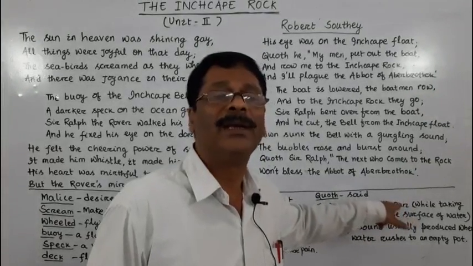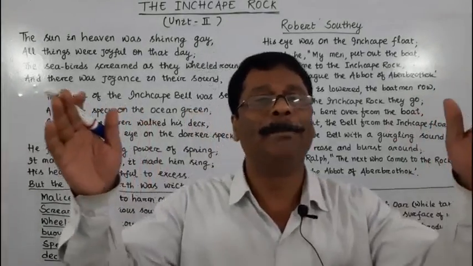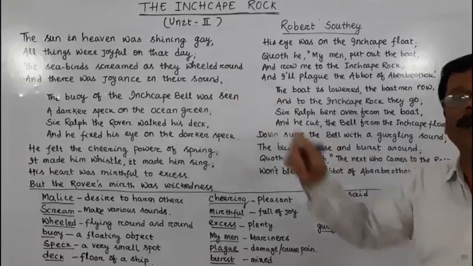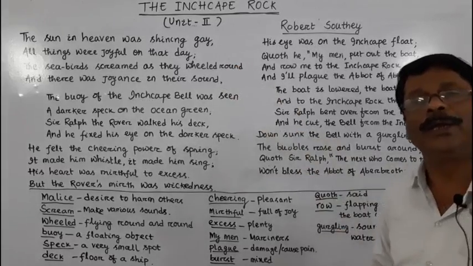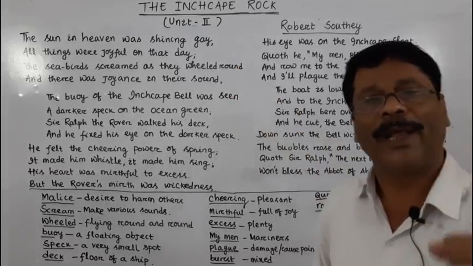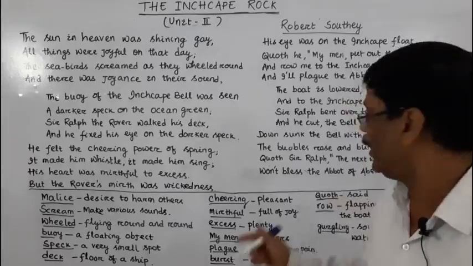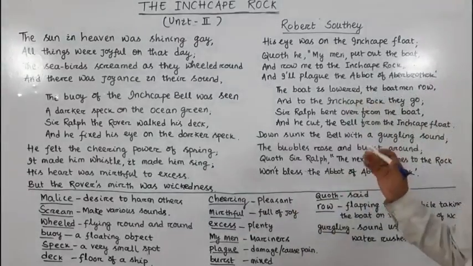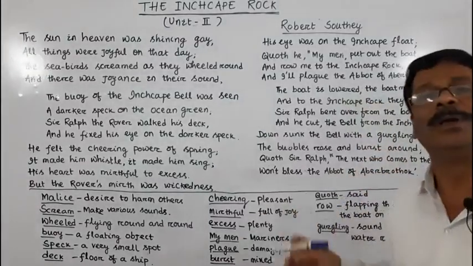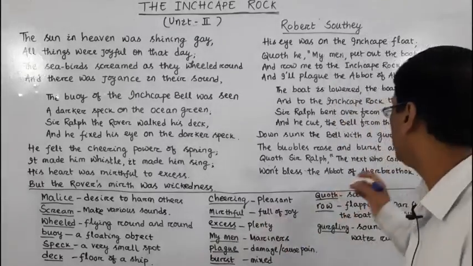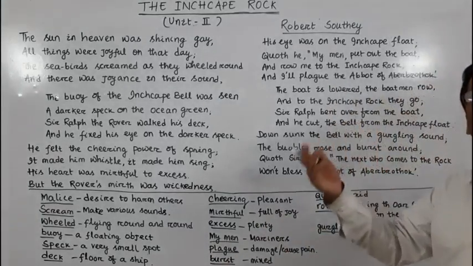He had placed a bell on a floating object which was tied to the Inchcape Rock only to save the lives and property of the sailors. He had not done that job for saving his own life and his own property. He had done that job for the sake of others.